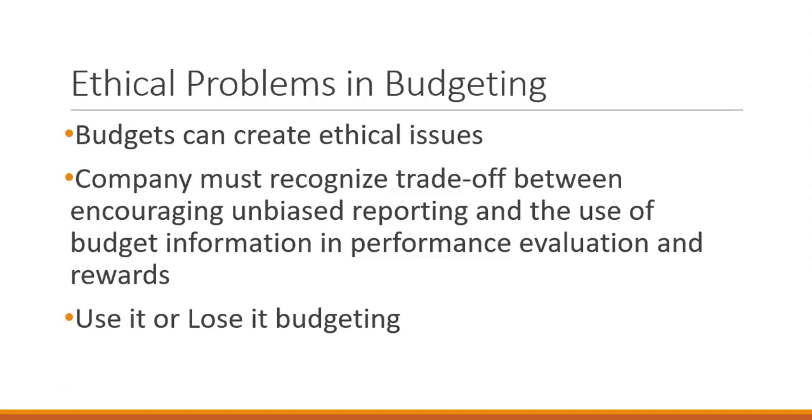Because of this, it incentivizes companies to make sure that they spend it all, even if that means buying a bunch of frivolous supplies. When we get to the end of the fiscal year and we find that we're going to have an extra budget that we don't want to lose, we don't want to return, we don't want our budget to be cut, so we'll just buy a whole bunch of supplies and equipment to make sure that we use up that budget.